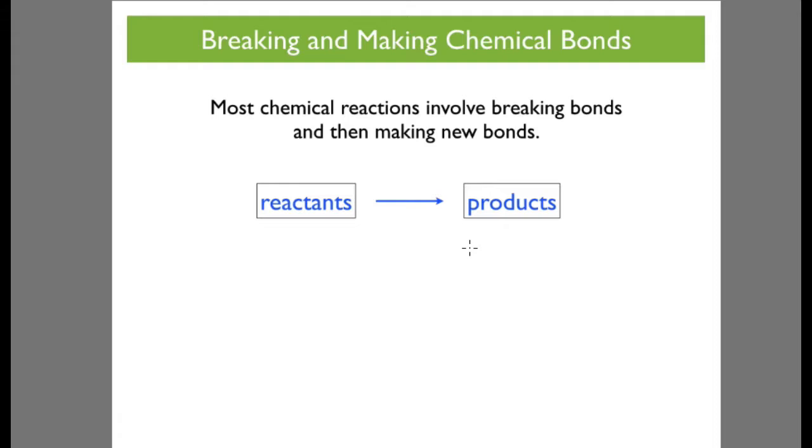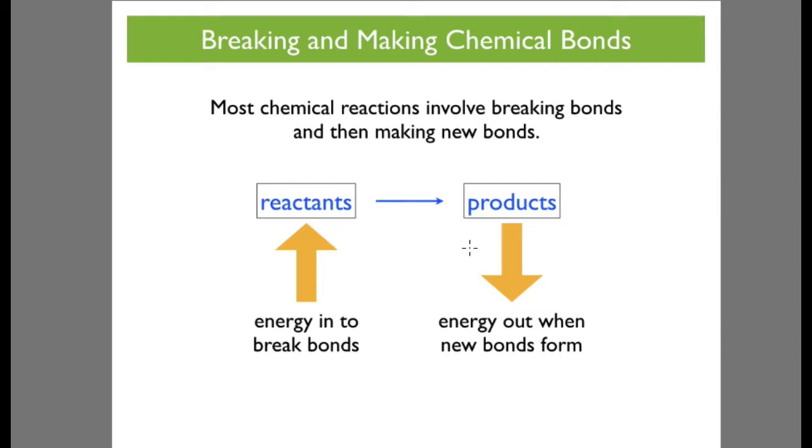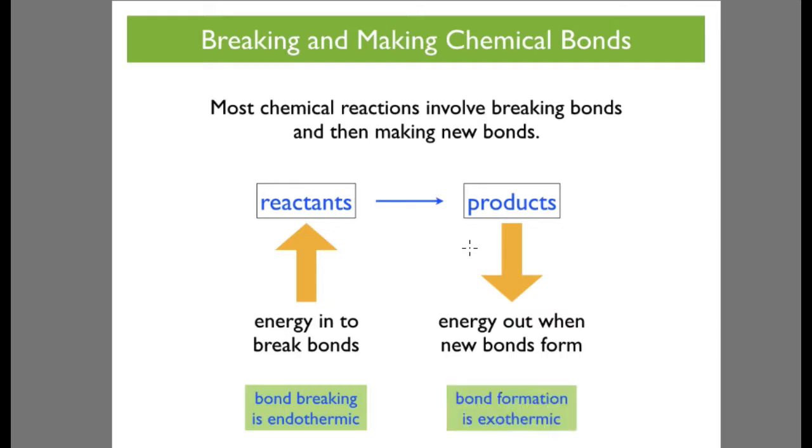Most chemical reactions involve breaking bonds and then making new bonds. Energy enters the reactants to break the bonds, and energy is given out when the bonds are formed in the products. So bond breaking is endothermic, bond making is exothermic.